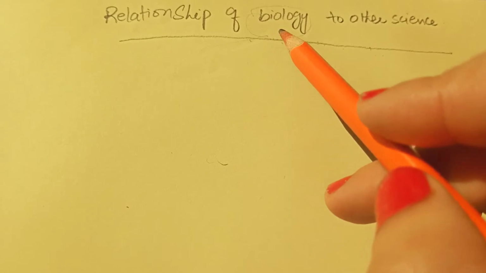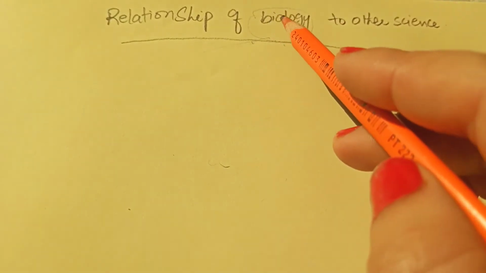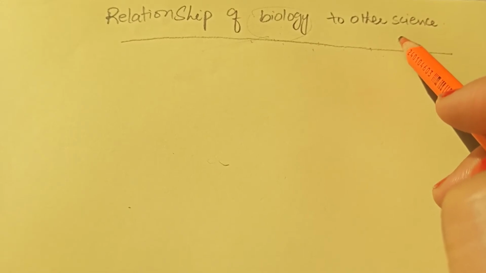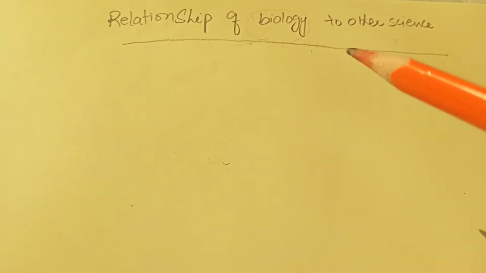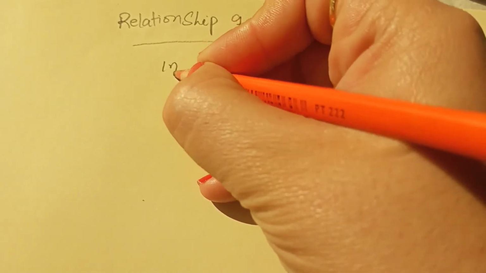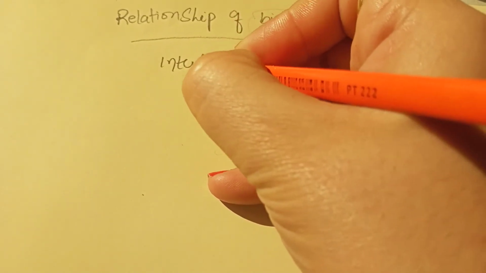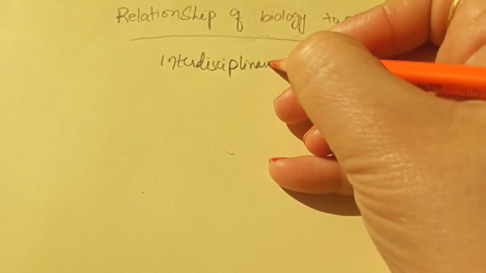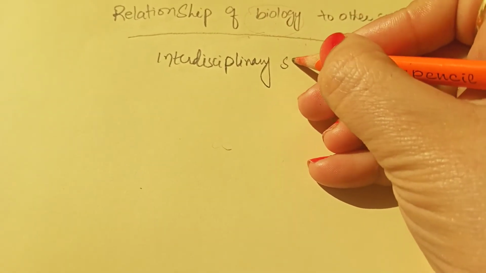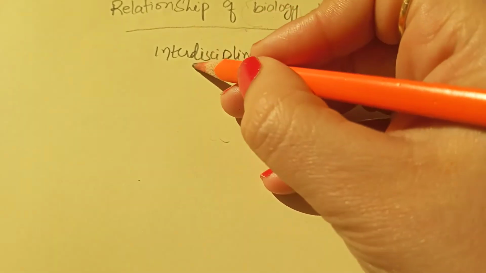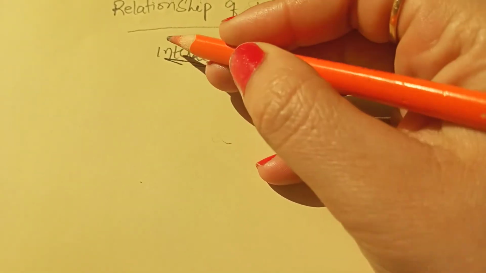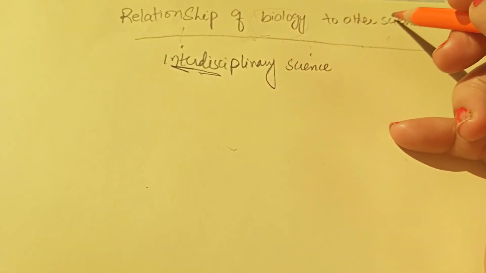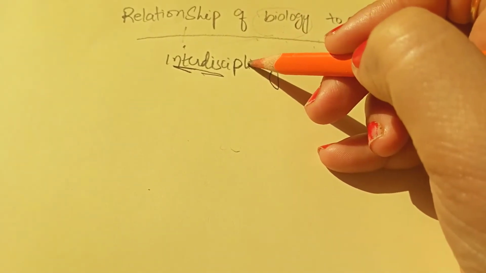So the study of the relationship between biology and the other sciences is known as the interdisciplinary sciences. First you should know the definition. What are the interdisciplinary sciences? The relationship between the different branches of science is known as the interdisciplinary sciences.